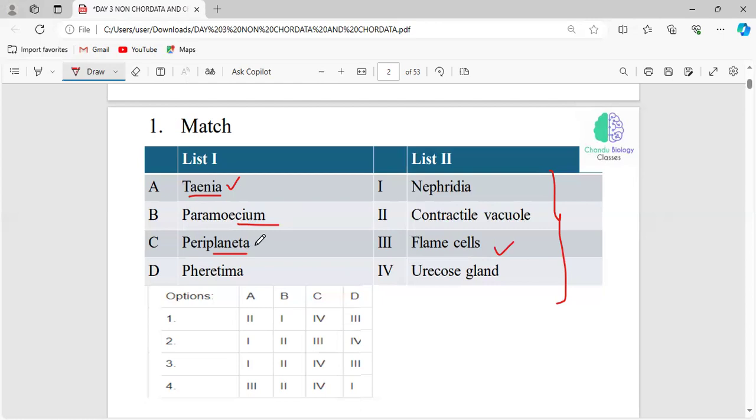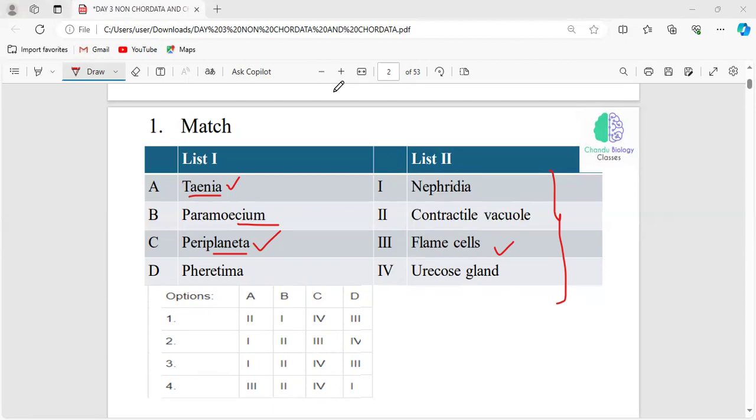And Periplaneta, what is Periplaneta americana? Periplaneta is a genus. Don't confuse it with Peripatus, the connective link.